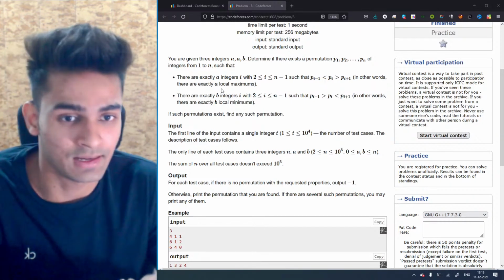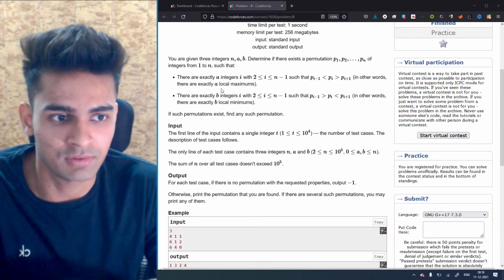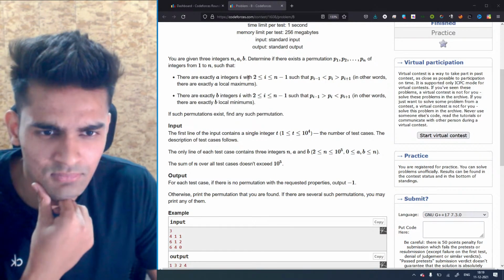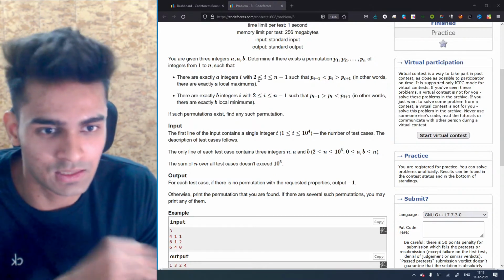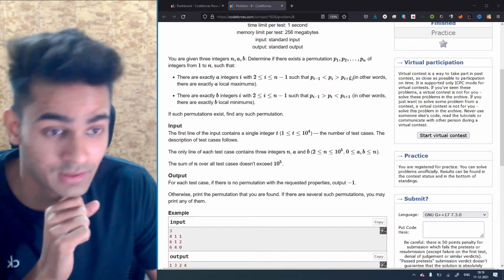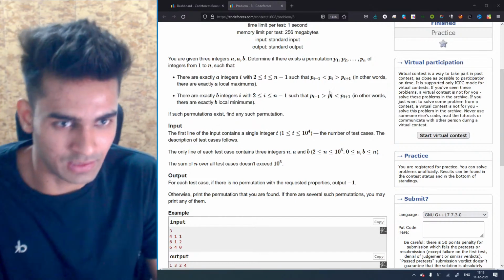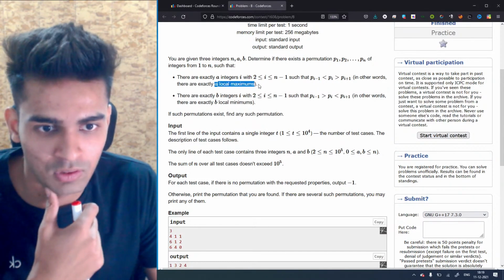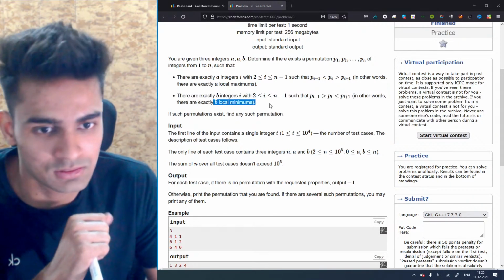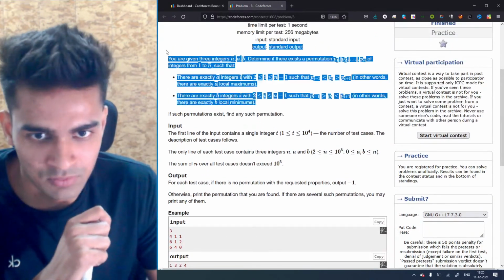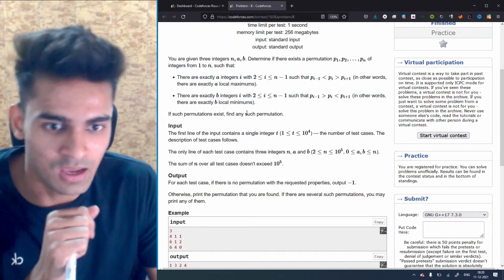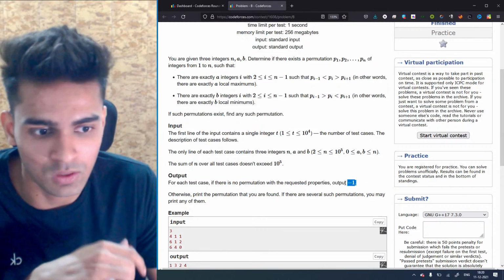You are given three integers n, a and b. Determine if there exists a permutation p1 till pn of integers from 1 to n such that there are exactly a integers i with i greater than or equal to 2 and less than or equal to n minus 1 such that p(i-1) is less than p(i) and greater than p(i+1). So basically they're saying that we need a number of local maximas, and in the second condition we need b number of local minimas. We are supposed to find such a permutation which satisfies both these conditions and print it. If that is not possible, we just need to print -1.